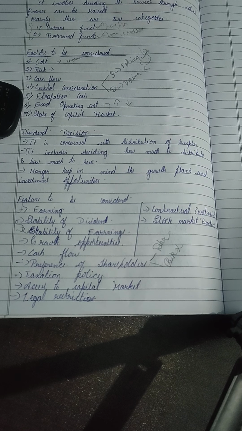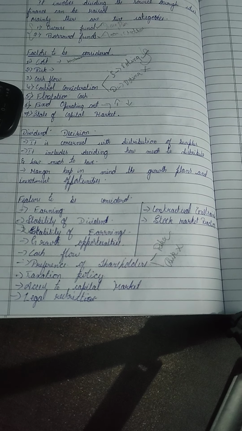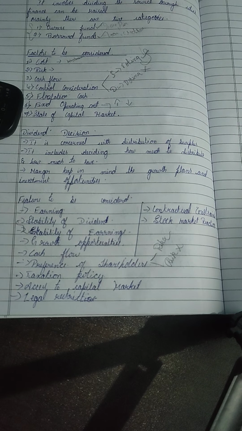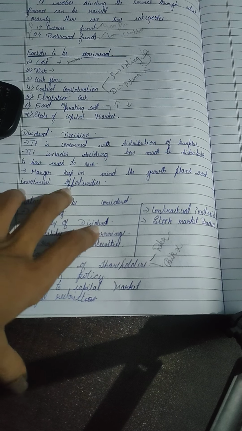Then taxation policies. Taxation policies means the choice between the payment of dividend and retaining the earnings is to some extent affected by the difference in the tax treatment of dividend and capital gain. In taxation, accounts are different and the taxation policy will be different.